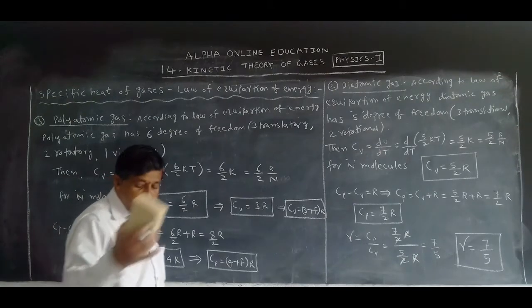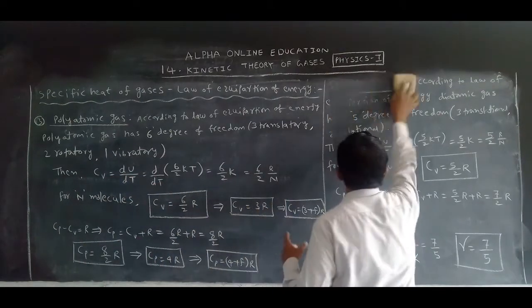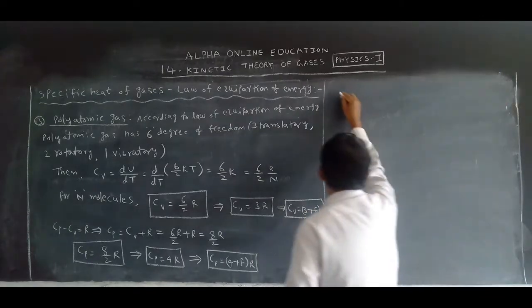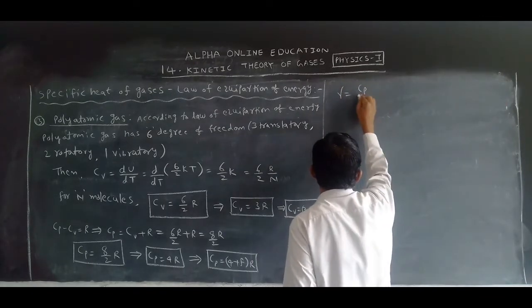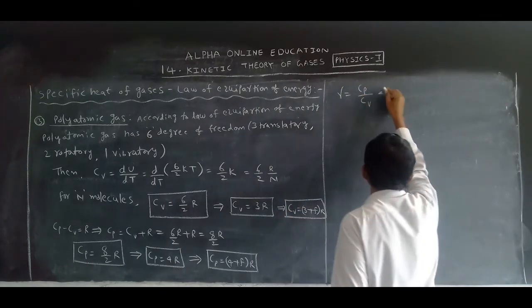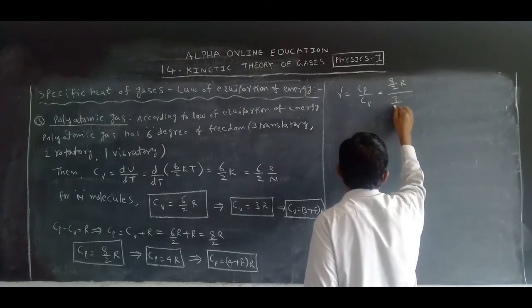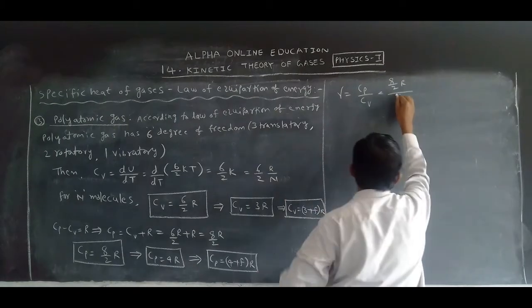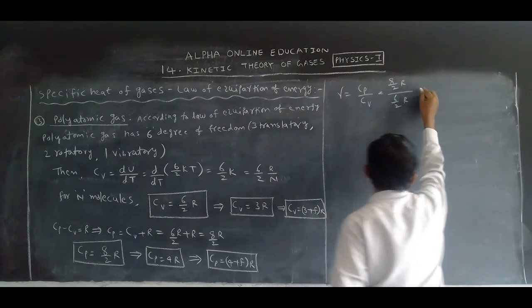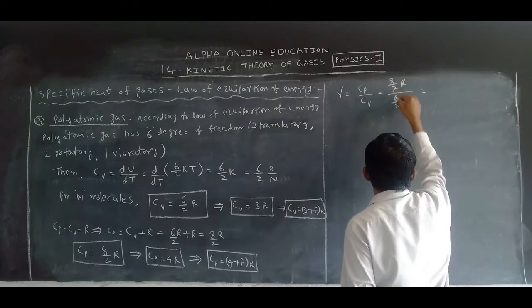Now gamma we want to calculate. What do we want to calculate? Gamma. Gamma is called how much? Cp by Cv. What is Cp? 8 by 2 R, or sorry, Cv is 6 by 2 R. Otherwise, R cancels.